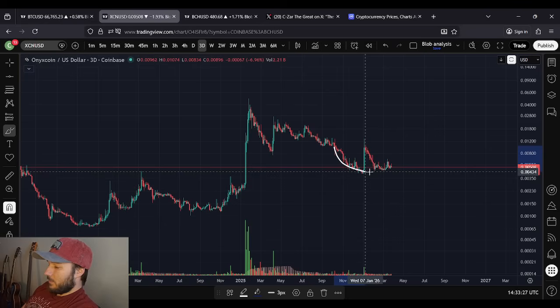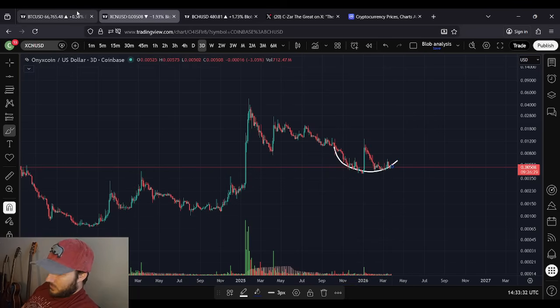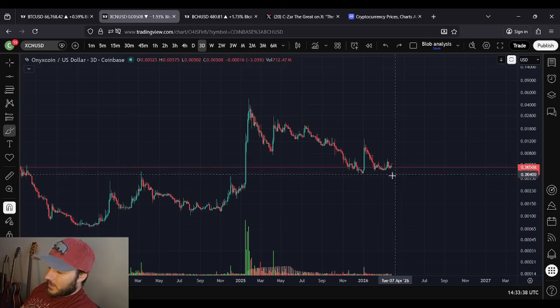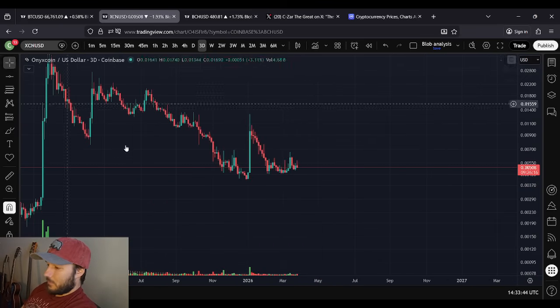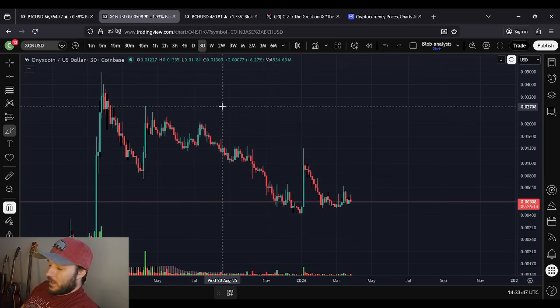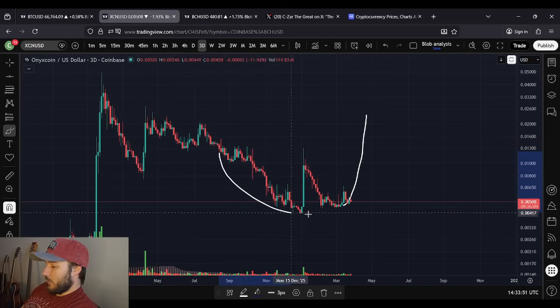Because again, this rounded bottom, as near perfect as it is of a setup, there was one time that we saw with Bitcoin there where it did flop. It didn't flop too much, but it flopped a little bit. And that's the kind of idea that we're promoting here. But the real idea, the main consensus from my brain, I don't know, is that we're going to move up. We're in this rounded bottom endeavor.